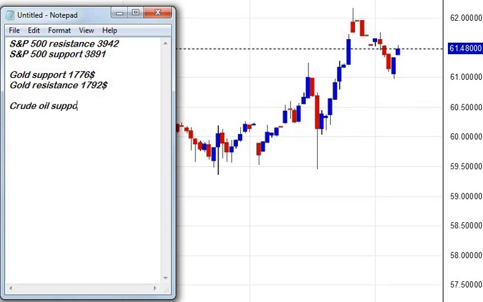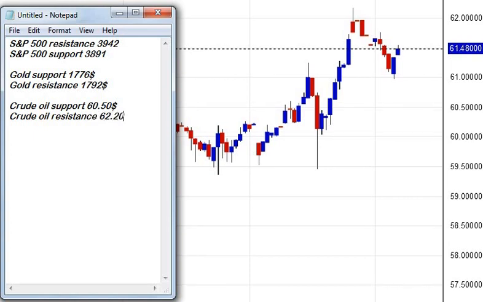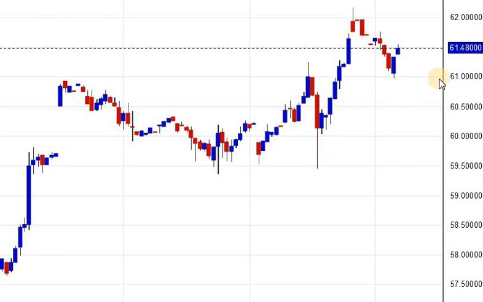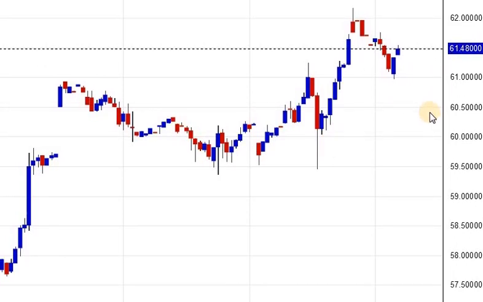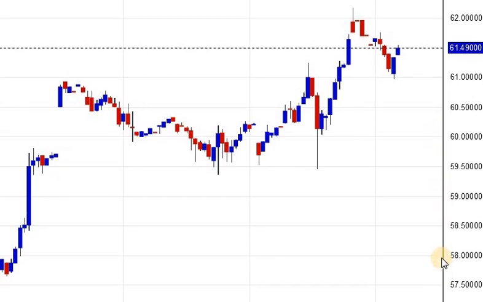Crude oil support stands at 60.50. Crude oil resistance stands at 62.20. Currently crude oil is in positive zone, so avoid going for sell, but if crude oil breaks 60.50 and manages to sustain below that level, then expect crude oil to test around $59 and even $58.